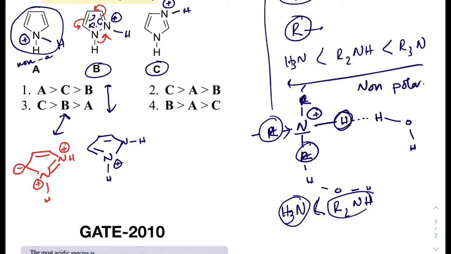This is a less stable structure. But in this case, there will be 2 structures as well. One structure will be like this, another structure will be